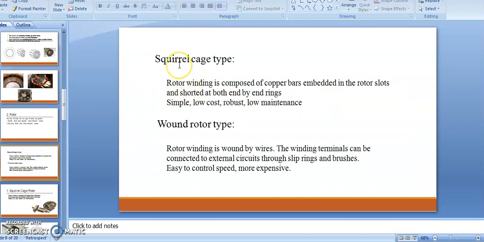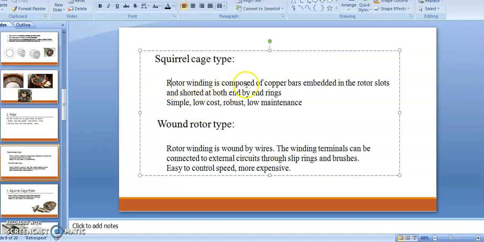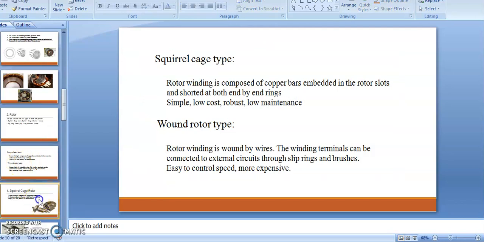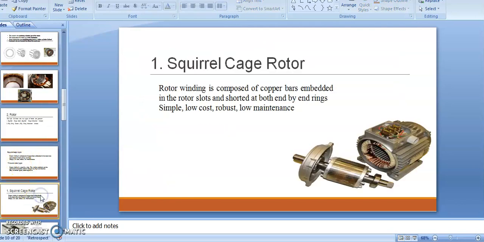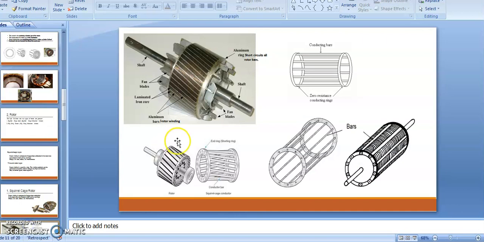Now the first part, the squirrel cage induction rotor. Here the rotor winding is composed of copper bars embedded in the rotor slots and shorted at both ends by end rings. Now I will show the image of this squirrel cage rotor. You can see here, in the rotor there is no winding. So for a squirrel cage induction motor there is no winding.